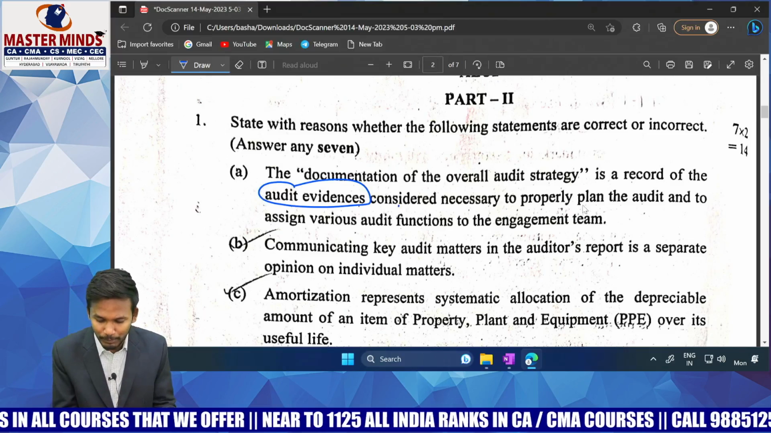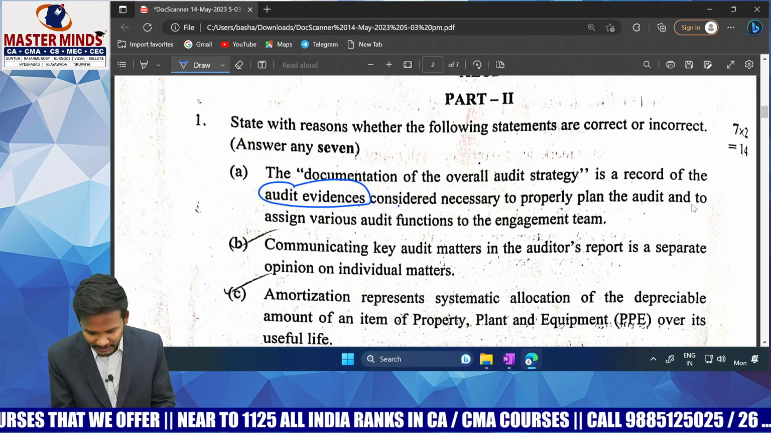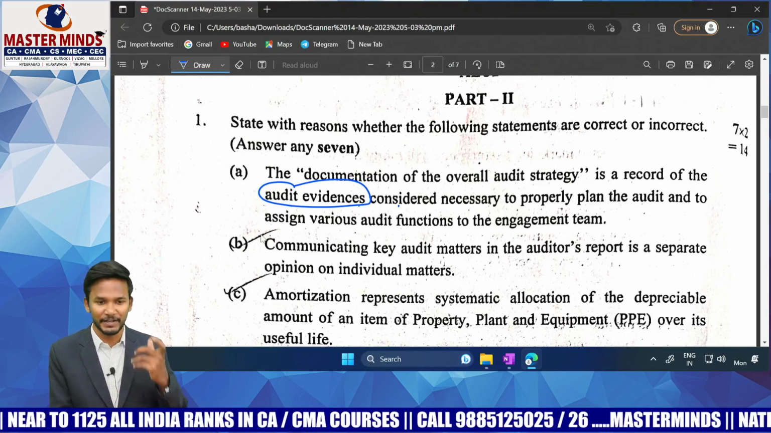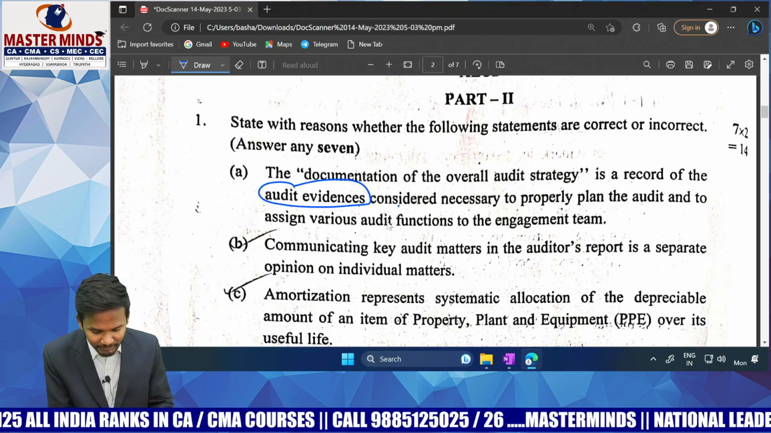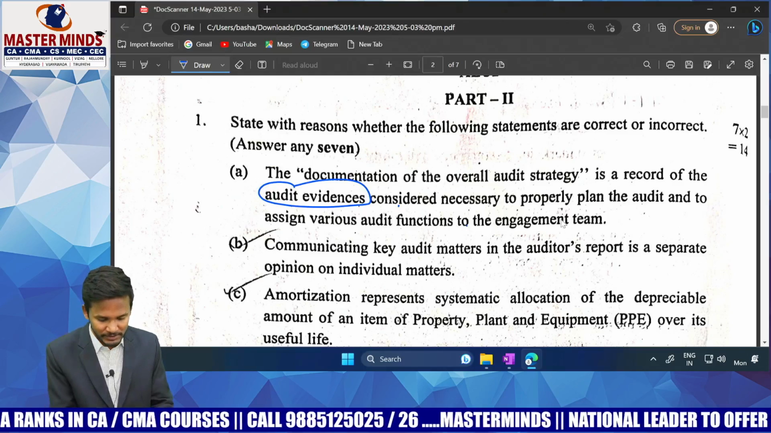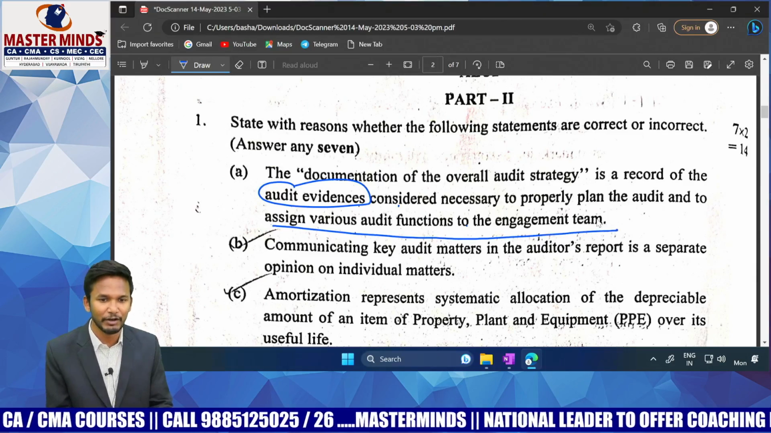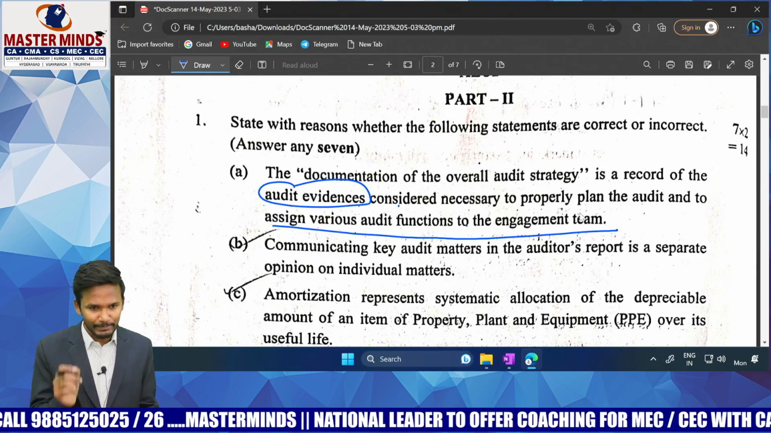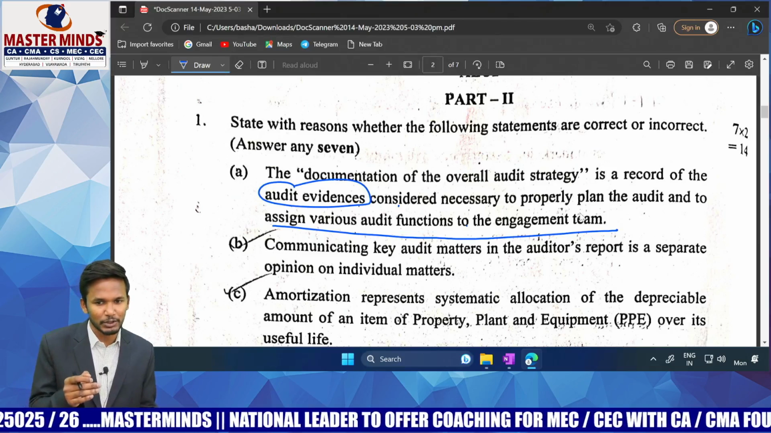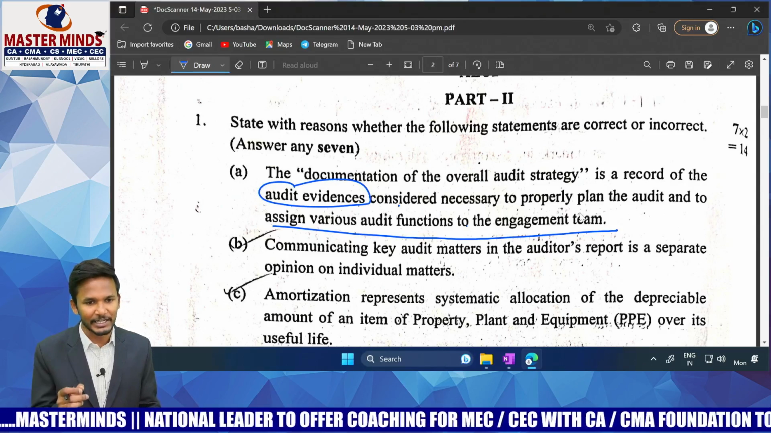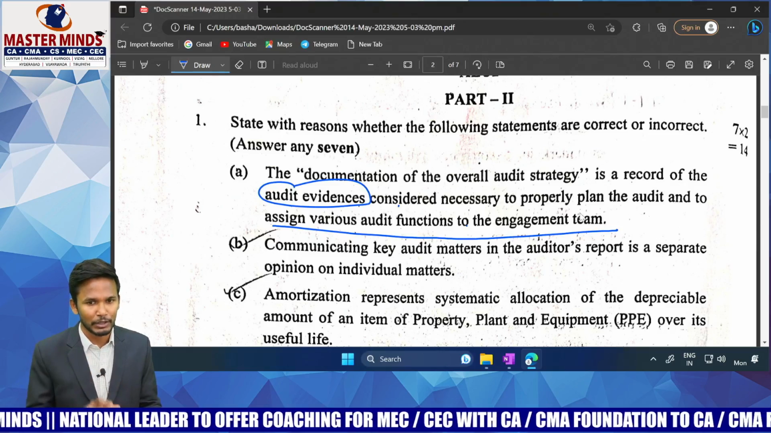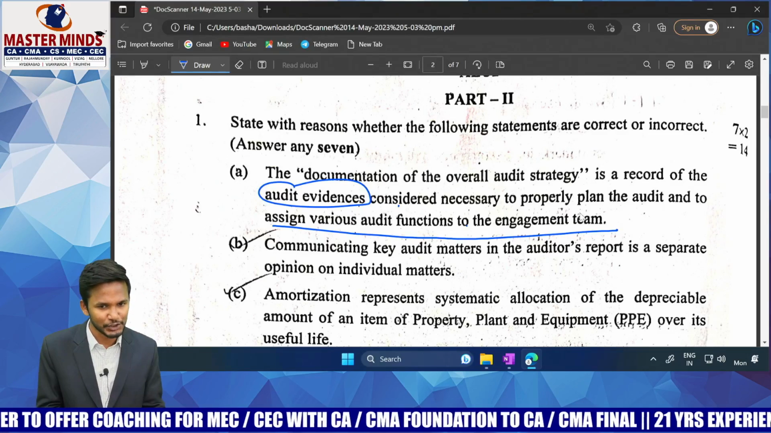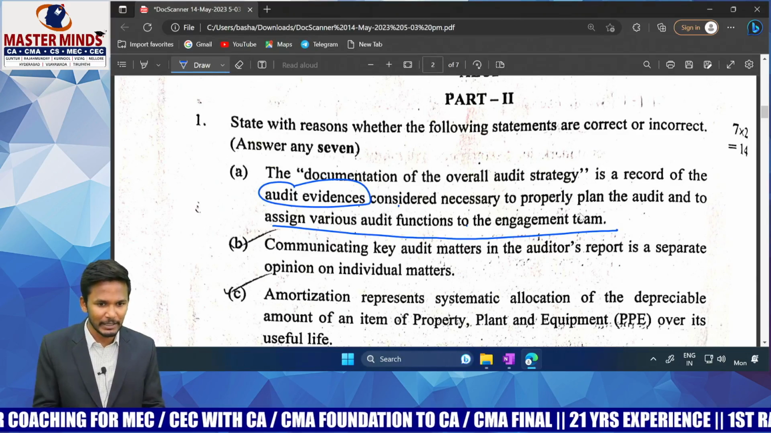Considered necessary to properly plan the audit and to, till here everything is correct only. Instead of communicating the important areas to the engagement team, they are changing it to assigning various audit functions to the engagement team. See, assigning various audit functions to the engagement team does not happen in the strategy; it happens in the planning and also programming. In the audit plan and audit program, you are going to assign various responsibilities to the various team members. In strategy, you will communicate the important matters. You will communicate these are the areas you are supposed to concentrate more on. These are the areas where risk is more. Understood? So what is the actual line here? The entire statement is false.